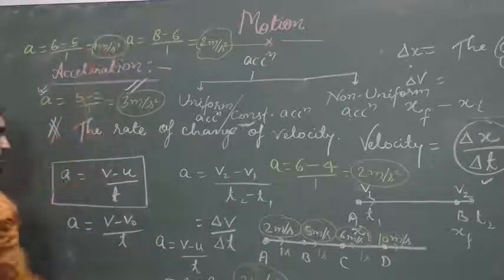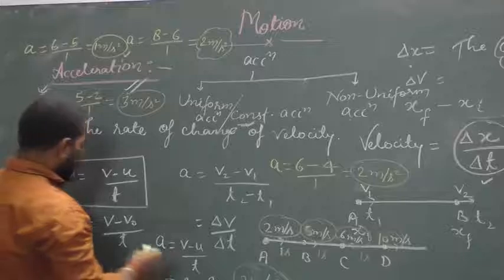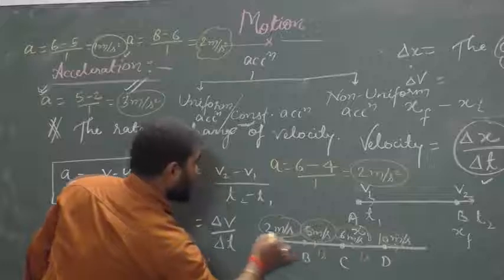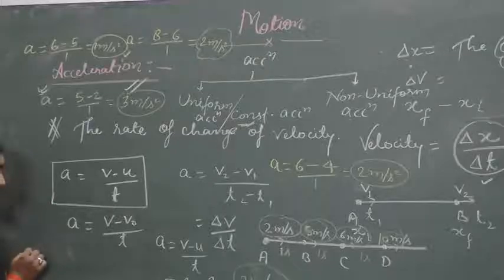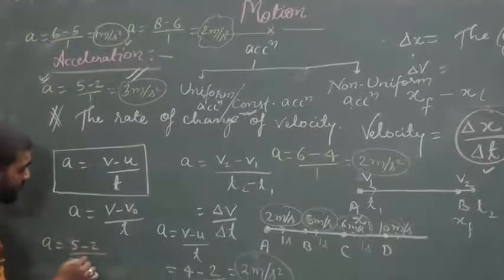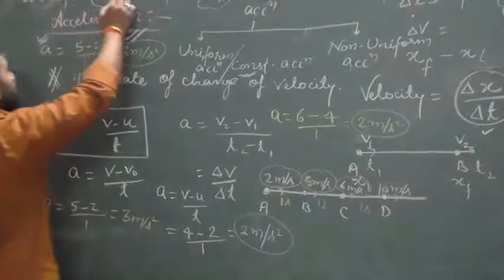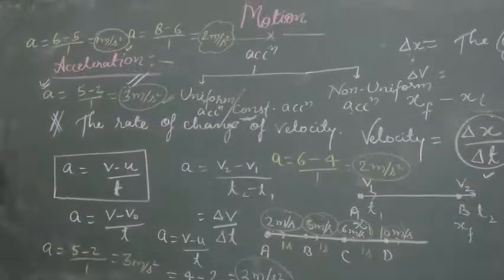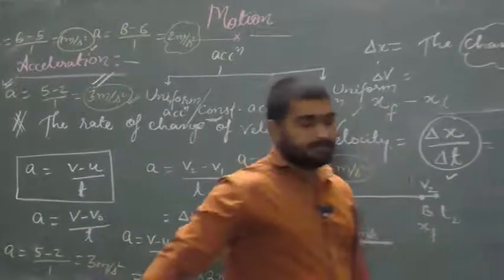Okay, so you can compare these two equations. Here it is 1 meter per second square, and between A and B it is 3 meter per second square, because in between A and B acceleration will be 5 minus 2 upon 1, which equals 3 meter per second square. So on comparing these two equations, we can say here acceleration is not constant. Okay, and if the acceleration is not constant, then that type of acceleration is called non-uniform acceleration.